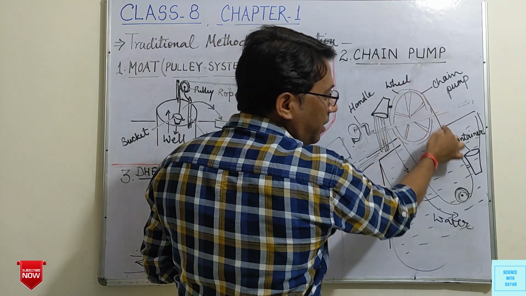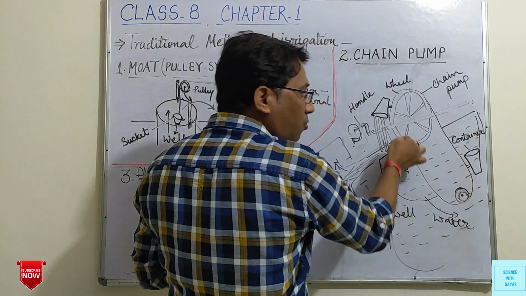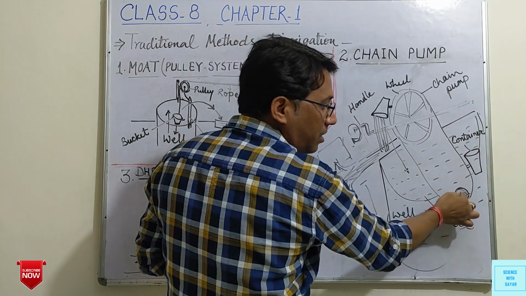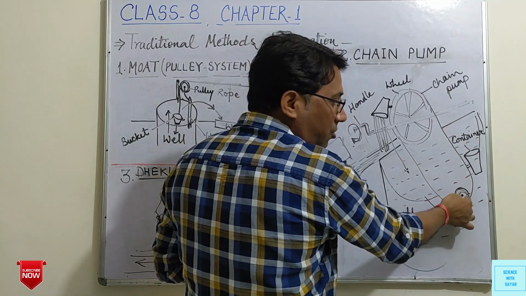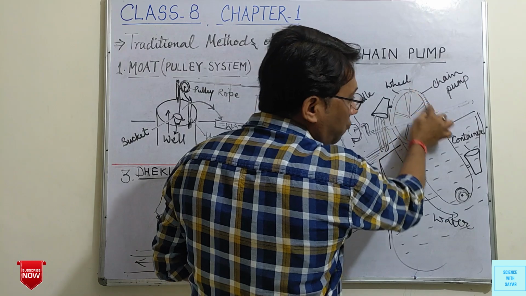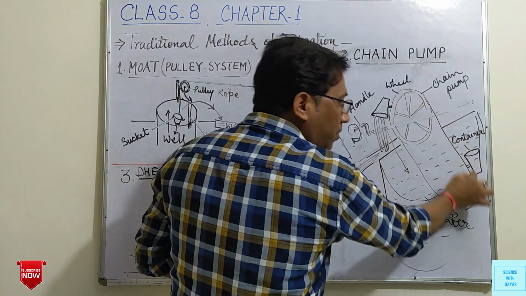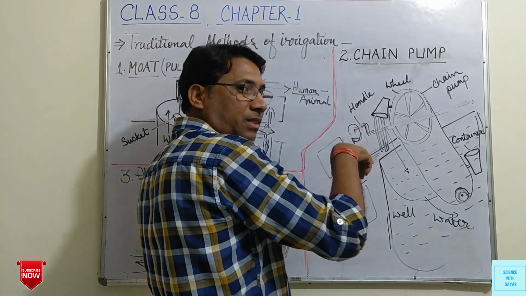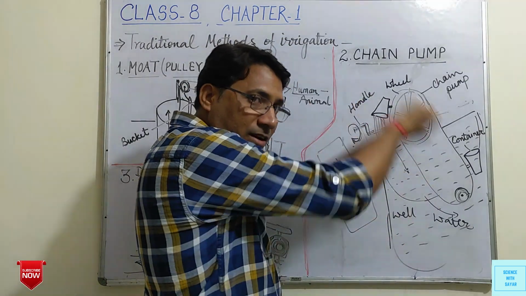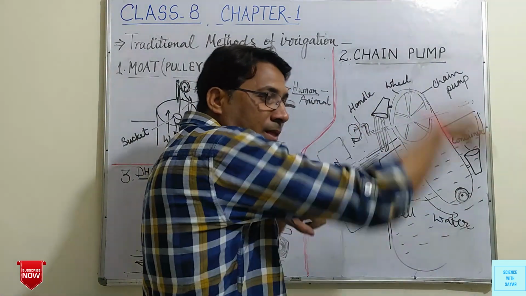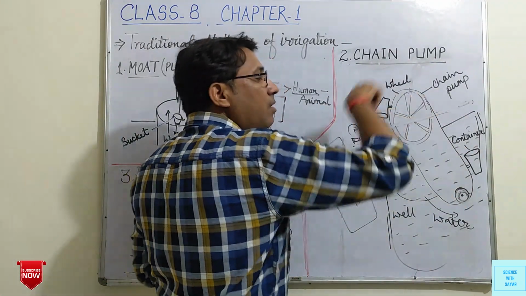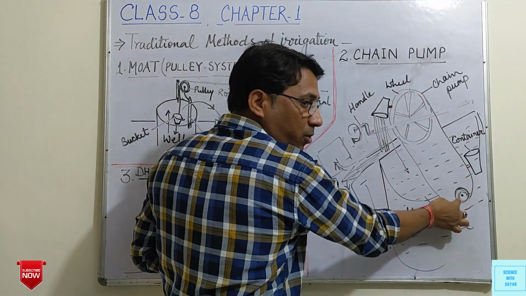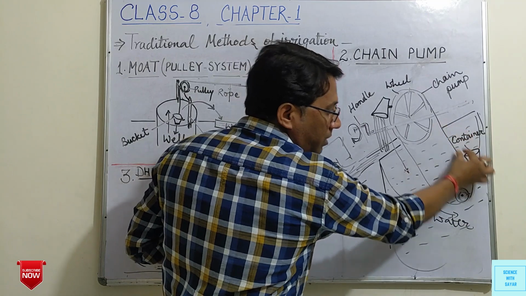On the wheel there is a rope or chain system, and this chain is on a pulley-type structure, due to which the rope, the chain can move. If we move the handle in a circular way, this wheel will move, and this wheel and this wheel or pulley are connected through a chain.